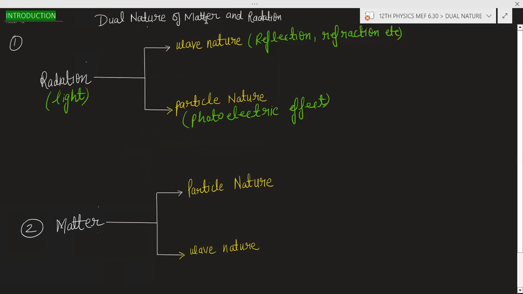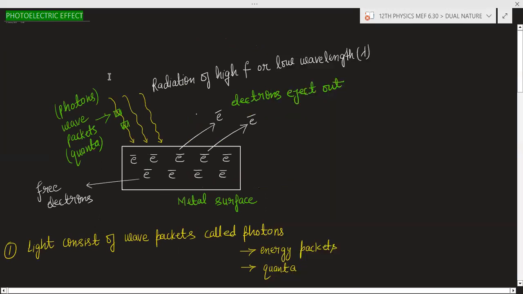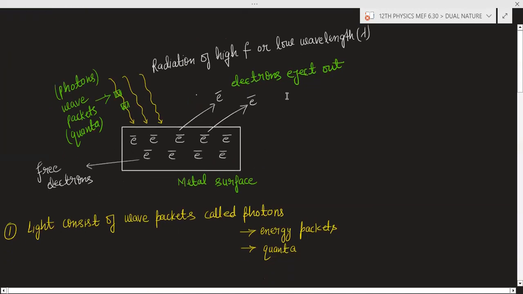Now see once again. We have discussed dual nature of matter and radiation. Basically, radiation has dual nature, meaning wave nature as well as particle nature. Matter also has particle nature and wave nature. After that, I discussed the photoelectric effect. What is the photoelectric effect? When the incident light, or the radiations or photons, are incident on the metal surface, electrons are ejected out. This phenomenon is known as the photoelectric effect.